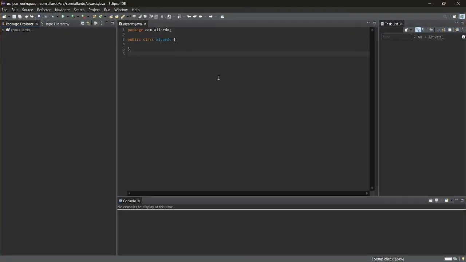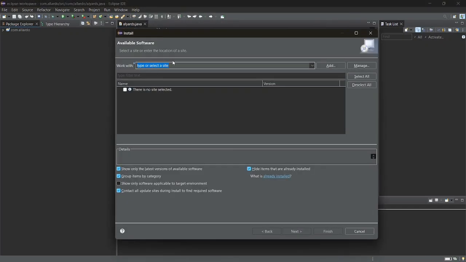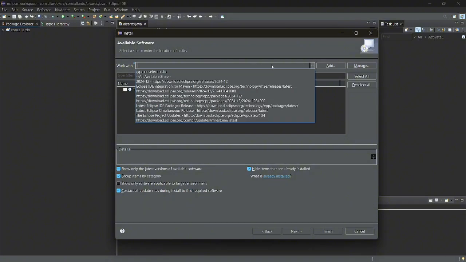After you open that, press help. We are going to be installing a window builder first. Press help, install new software. Now press here and this.